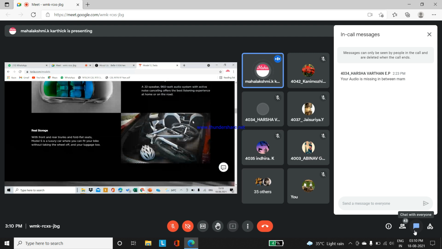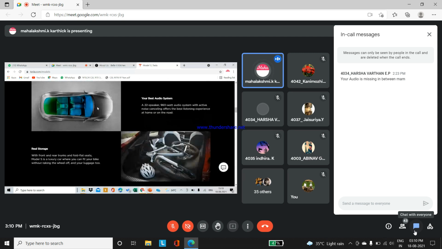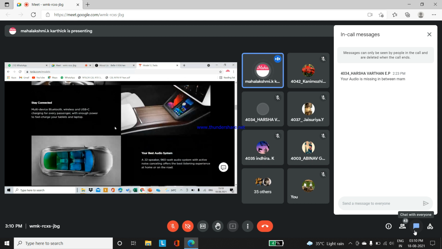So see how spacious it is. The design has more innovations when compared to the normal sedan car. And stay connected, multi-device, Bluetooth. Even without human beings, the car can drive automatically. All those things you know, right, students? Kindly reply. You all know the knowledge about Tesla, right?